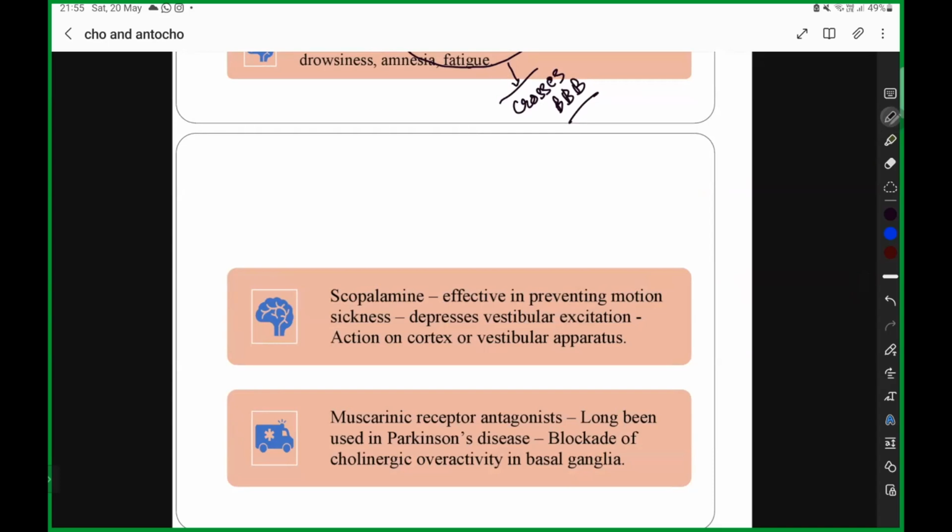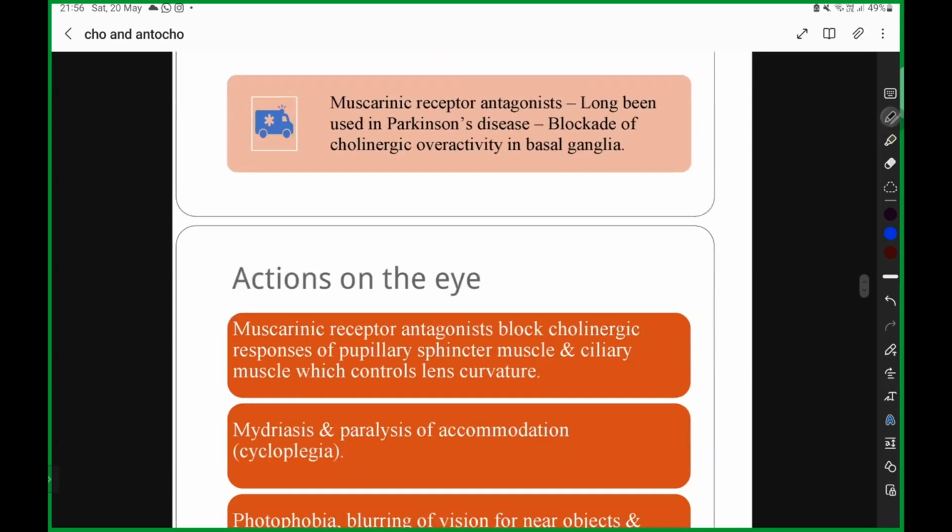Your muscarinic receptor antagonist is also used in Parkinsonism or Parkinson's disease. What is the use? It is going to block the excessive cholinergic activity in the basal ganglia. Clear? This is the action of your atropine and scopolamine in the CNS. Why are we talking about atropine and scopolamine? They are the natural alkaloids.